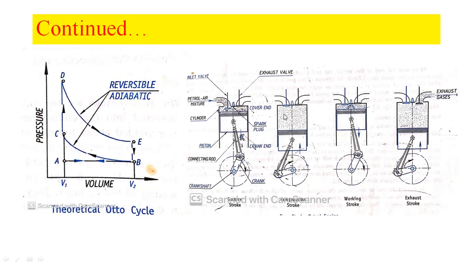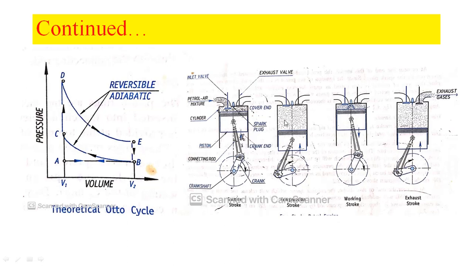At the beginning of this compression stroke, both the valves, inlet and exhaust, are closed here. As you see in this diagram, both inlet and exhaust are closed. The piston travels from crank end to cover end. So in the suction stroke, the piston travels from cover end to crank end, but in the compression stroke, the piston travels from crank end to cover end.